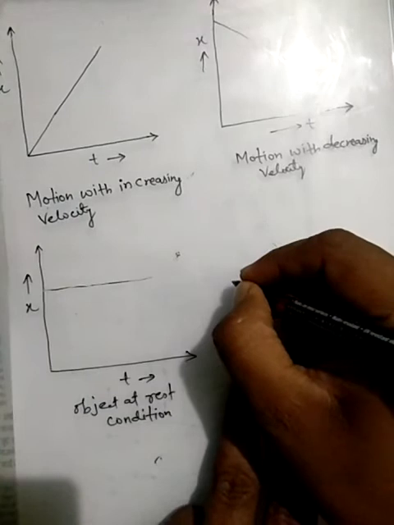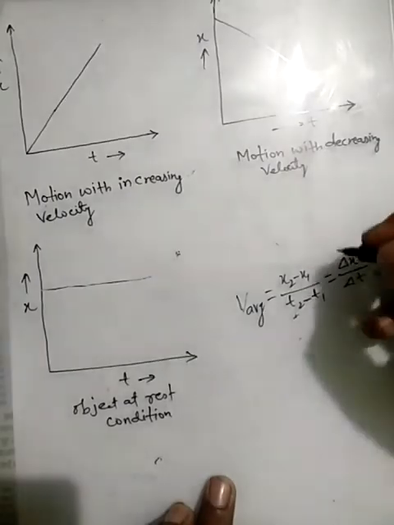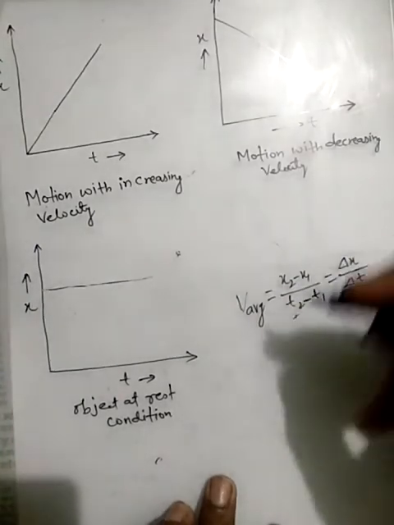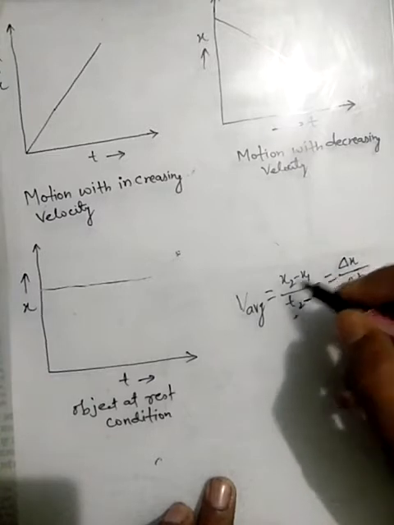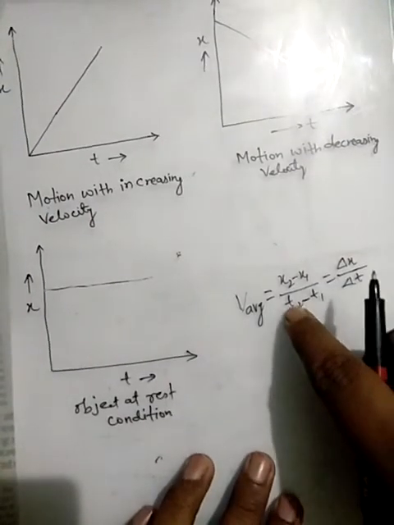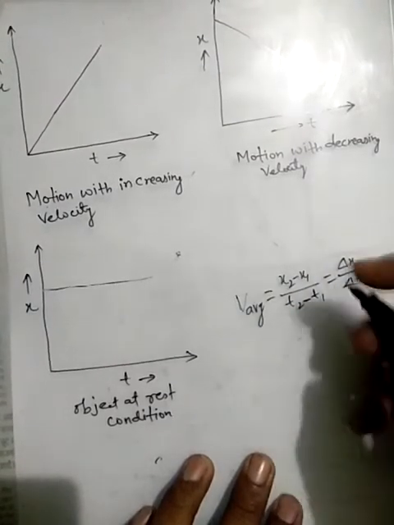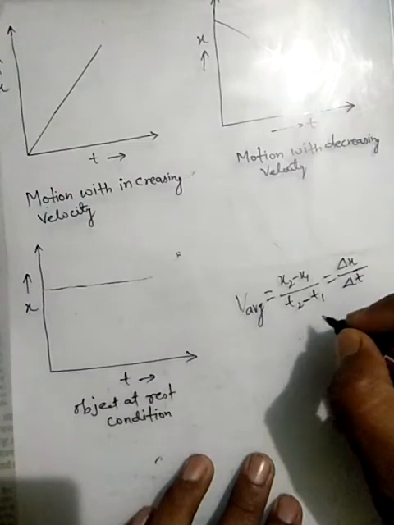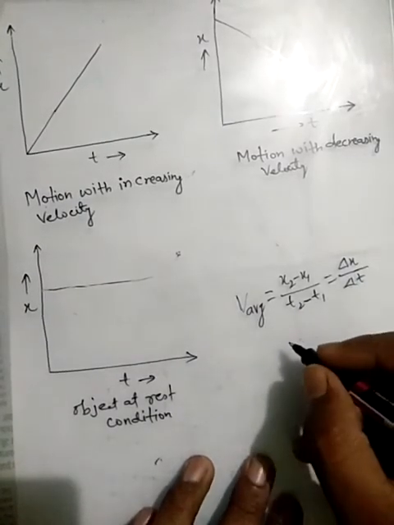The average velocity can be represented by this formula, which is equal to x2 minus x1 upon t2 minus t1. Here x2 minus x1 represents the change in position of the object in time interval t2 minus t1. Therefore it can be written as delta x upon delta t.